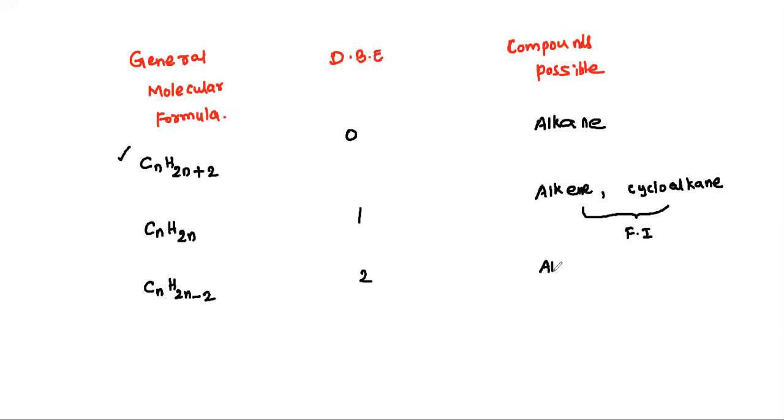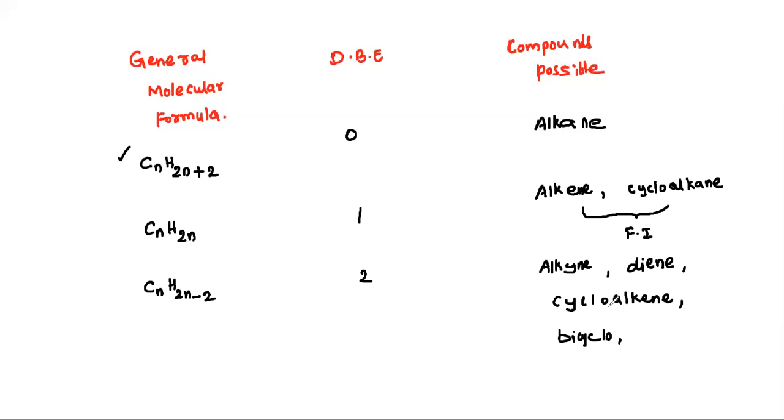So what are the compounds possible? Alkyne, and not only alkyne. 1 ene means double bond equivalent 1, 2 enes means double bond equivalent 2. That is nothing but diene. That is also nothing but cycloalkene. Cycloalkene, double bond equivalent how much is it? 1. So cycloalkene will be 2, obviously, right? Next, 1 cyclic means double bond equivalent 1. So 2 cyclic means 2.